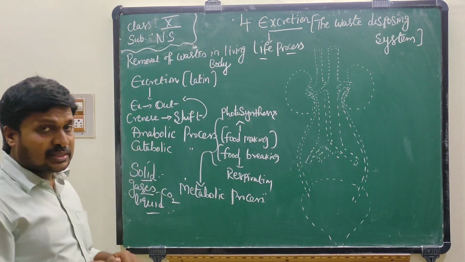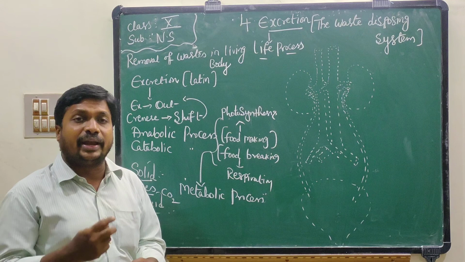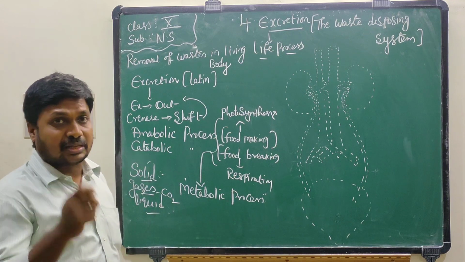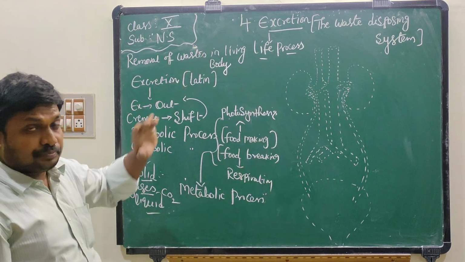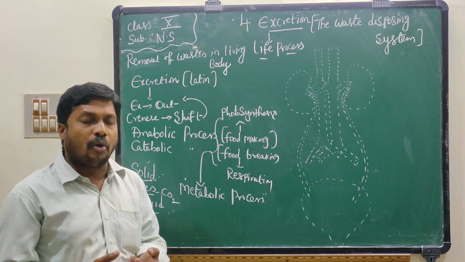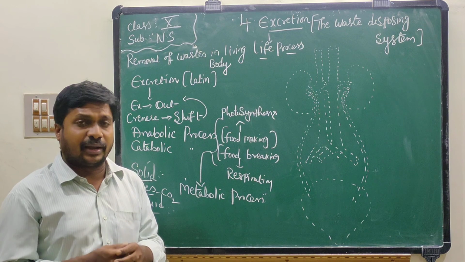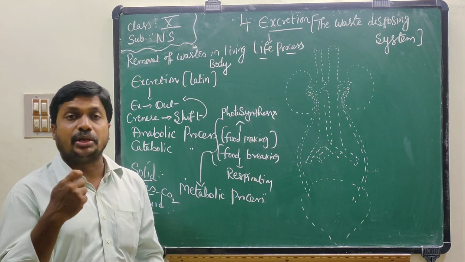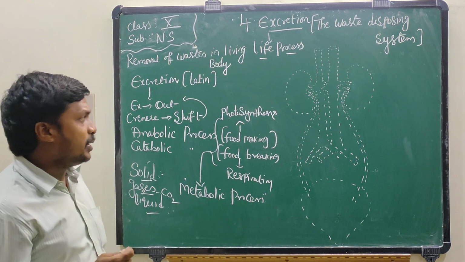These wastes must be sent outside of the body at regular intervals in the process of excretion. If waste materials are not sent outside, our body will be filled with waste and extra water, which causes the death of a person.